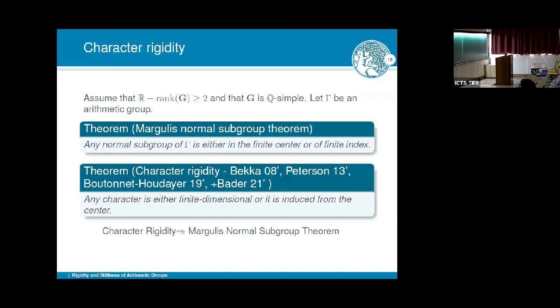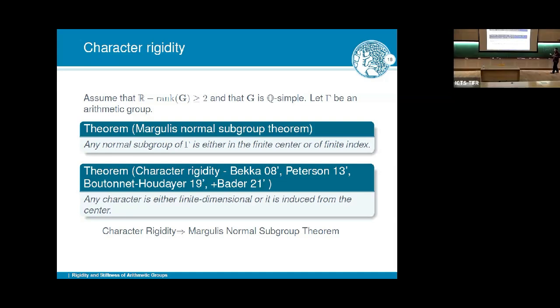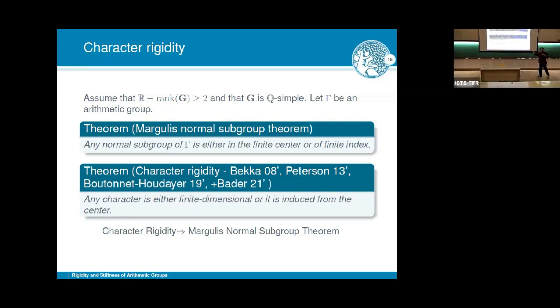because if you want to prove the normal subgroup theorem, you take N, a normal subgroup, and you take the characteristic function on N. This will be a trace on your group gamma. It means it's like a character, but it's still not indecomposable. But then you do a Fourier decomposition. You decompose it into the extreme points, and then you use character rigidity. And you know that here you have this dichotomy, either finite dimensional or the Dirac. And then that will give you whether the normal subgroup is finite index or finite. It's a very nice theorem. But